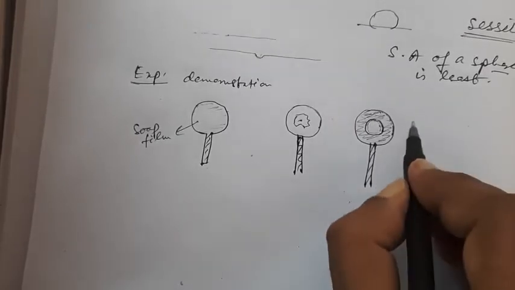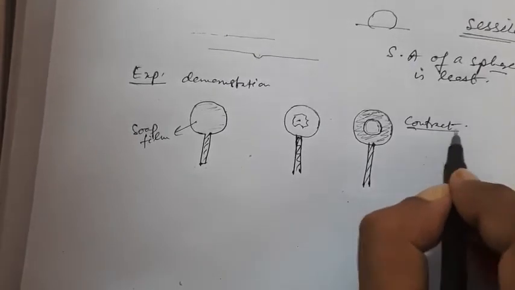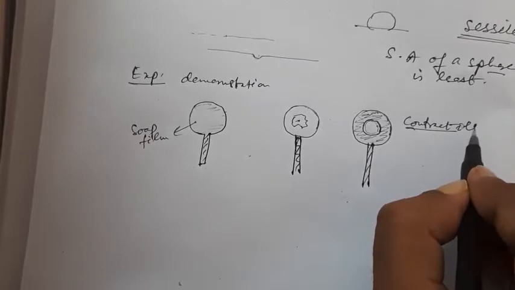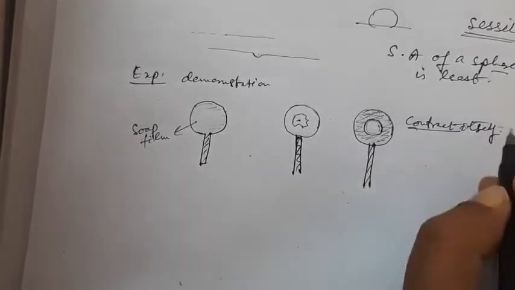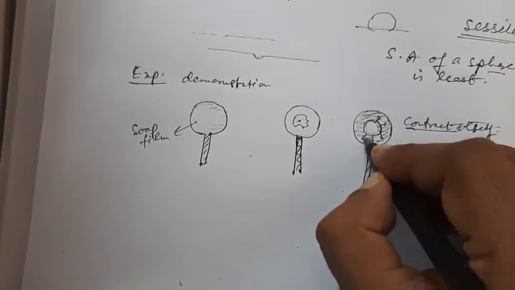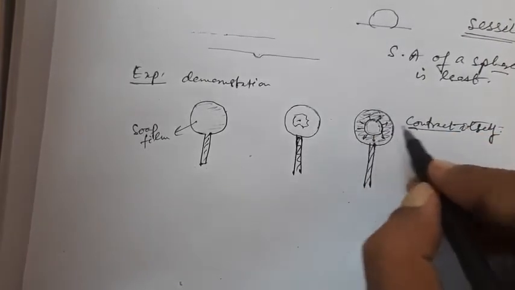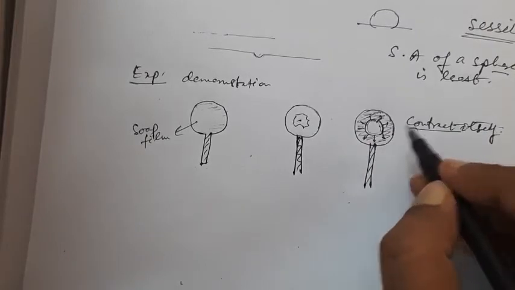Now this film will try to contract itself. The first word that I had used is contract itself. Surface tries to contract itself. So the force acting on this wet thread will be equal in all directions, resulting in a perfect circular shape of the string.